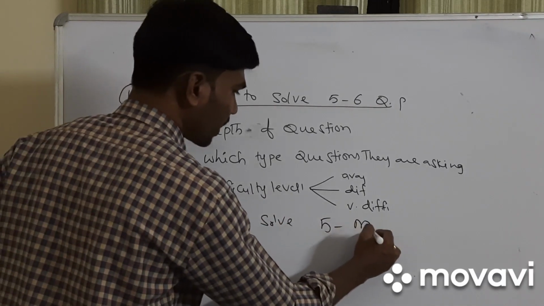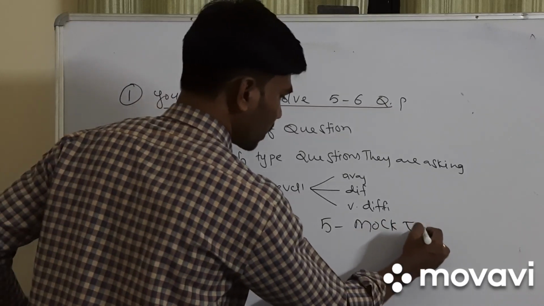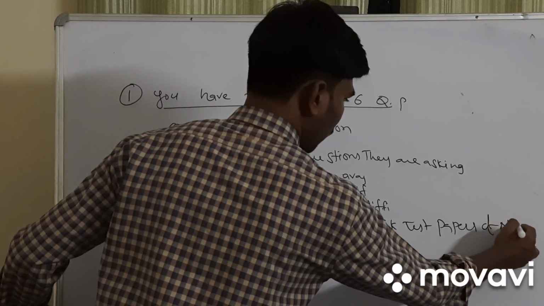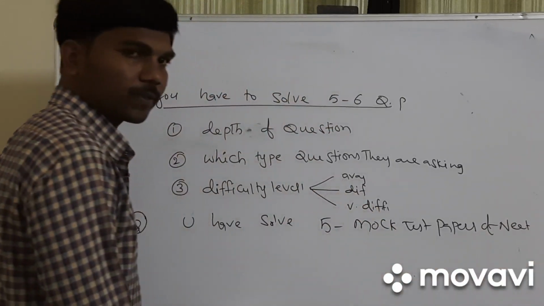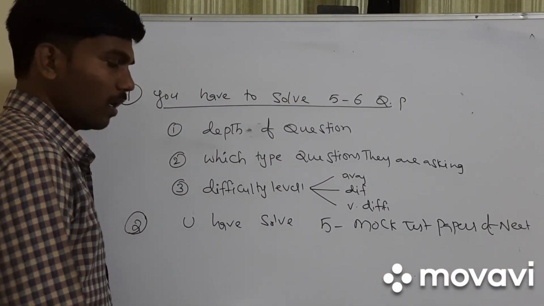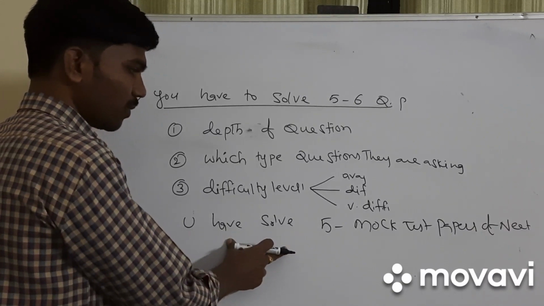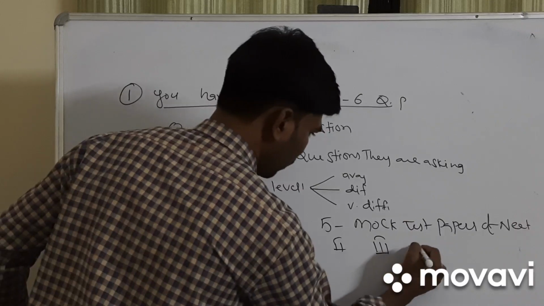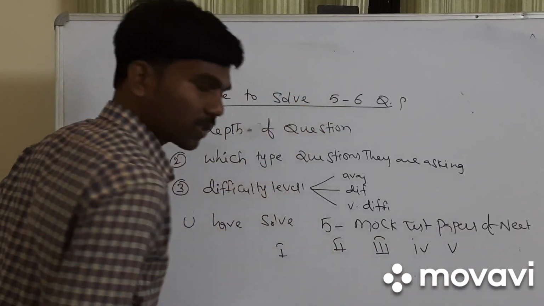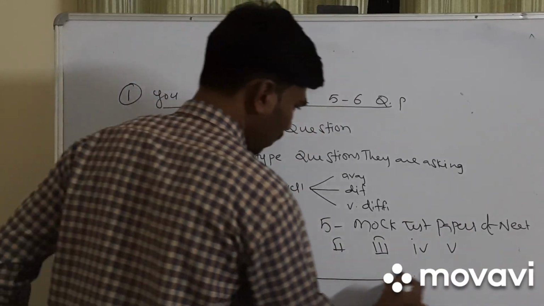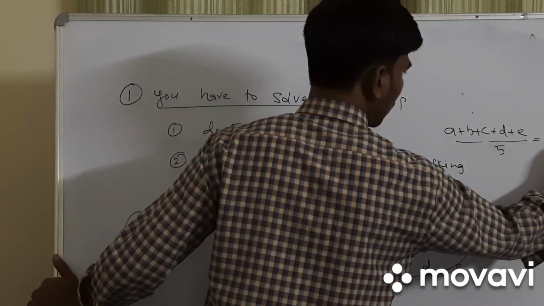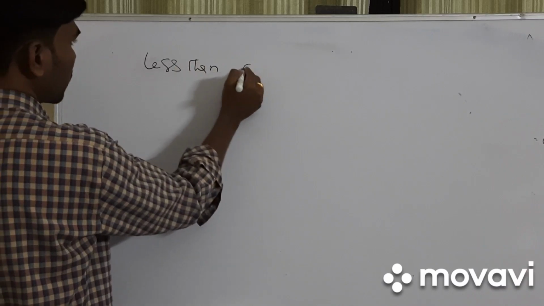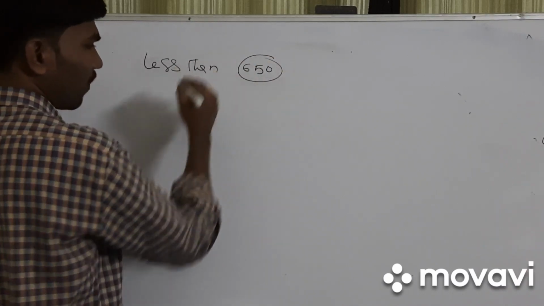5 mock test papers of NEET. At least 5 you have to solve. So what is the use of these mock test papers? First mock test, second mock test, third mock test, fourth mock test, and fifth mock test. You take the average of all these tests. Say the average score is 650. Then what do we have to do?